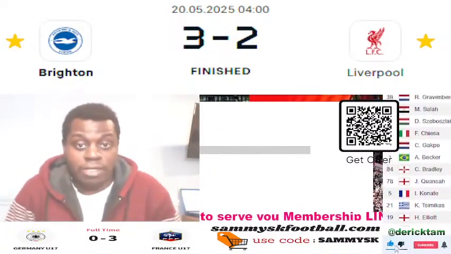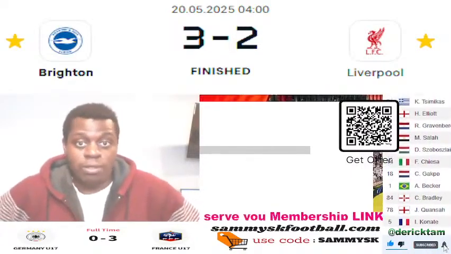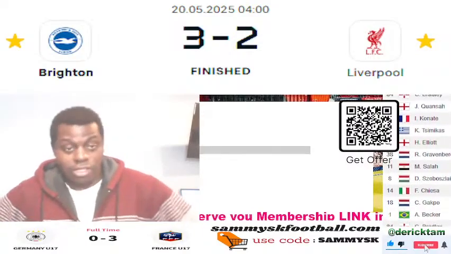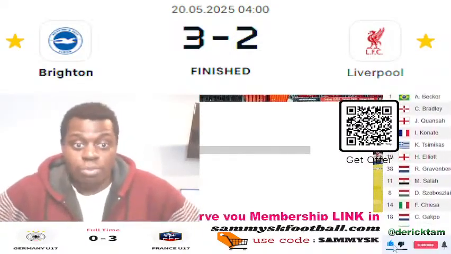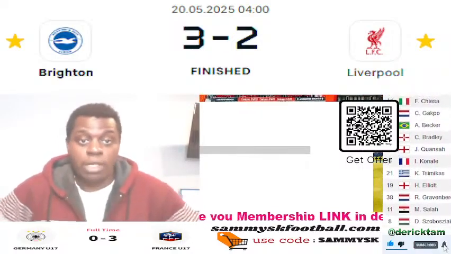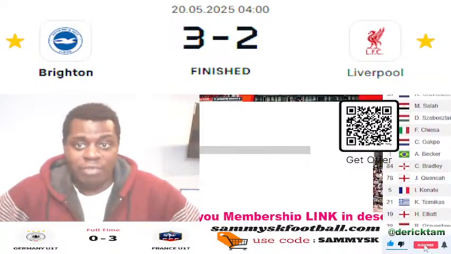And fair play to Brighton. I think the manager made some great changes. The substitutions changed the game. Mitoma coming on, getting the goal, getting the equalizer to make it 2-2, and then Welbeck got the 3rd goal, guys, for this Brighton side to make it 3-2. And they deserve it, guys.